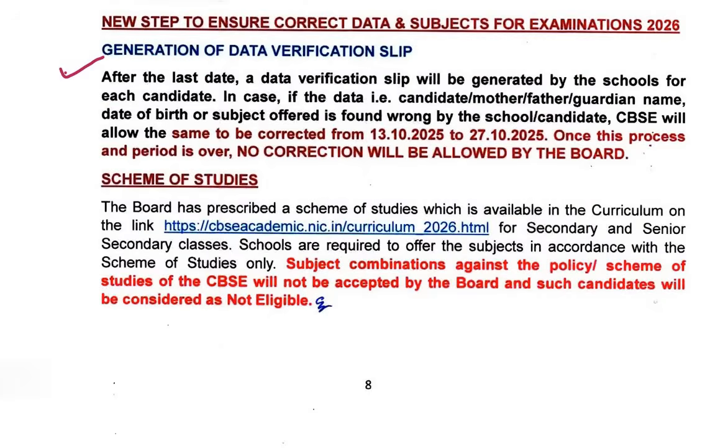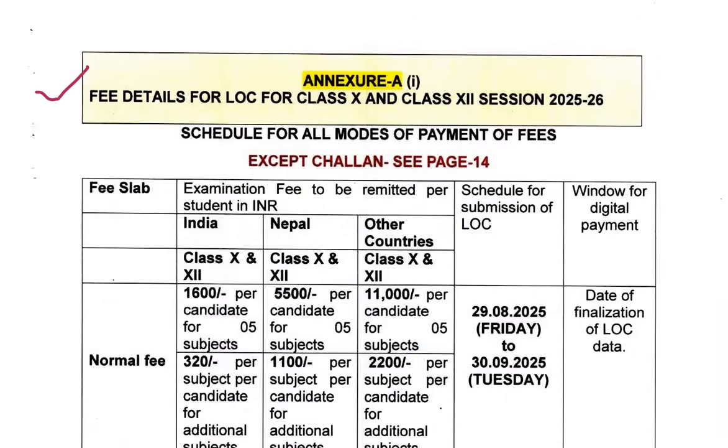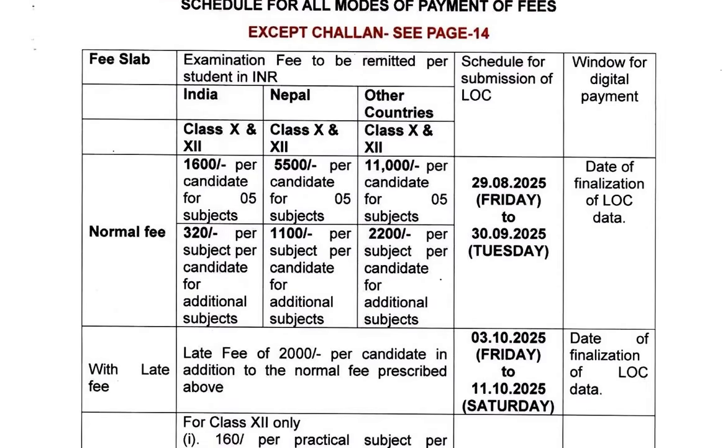After the last date, a data verification slip will be generated by the schools for each candidate. In case if the data is found wrong by the school or candidate, CBSE will allow the same to be corrected from 13th to 27th of October 2025. Once this process and period is over, no correction will be allowed by the board. A schedule is given in the circular regarding all modes of payment of fees, fees details for the class 10th and 12th, schedule for the submission of LOC.